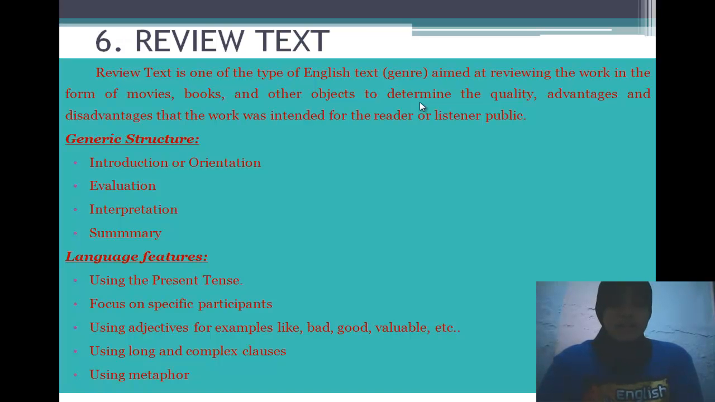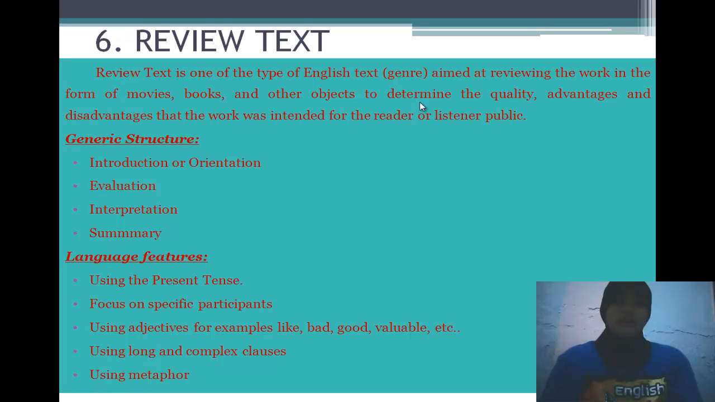And the last is summary. The author gives the reader the conclusion of the works or objects that have been reviewed. After giving an explanation on the evaluation and the writer's own views and interpretation, the author comments on whether the work or object in review is valuable or not to prospective buyers.